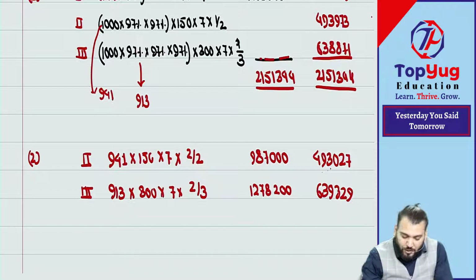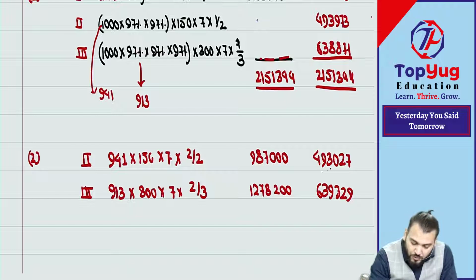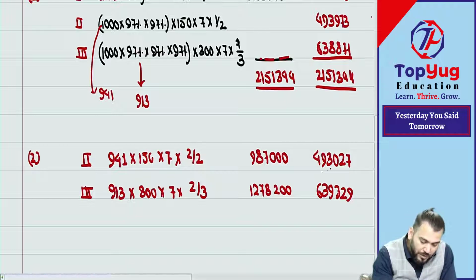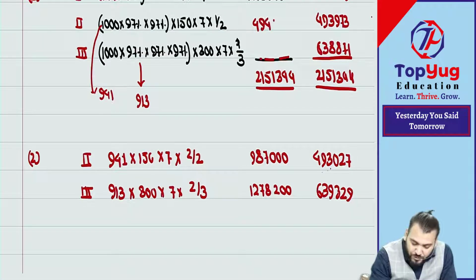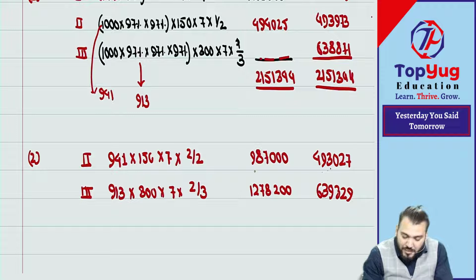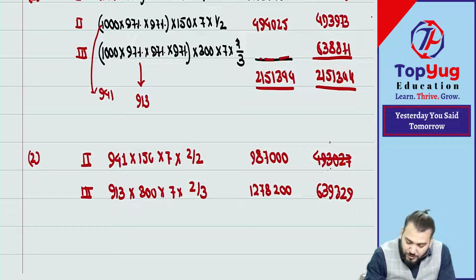If you take 941 employees into 150 into 7 divided by 2, how much is it coming? It will come 4,94,025. Correct? And this is coming 9,87,000. If you minus 9,87,000 minus 4,94,025, the same amount will come. How much is it coming? 4 lakh.